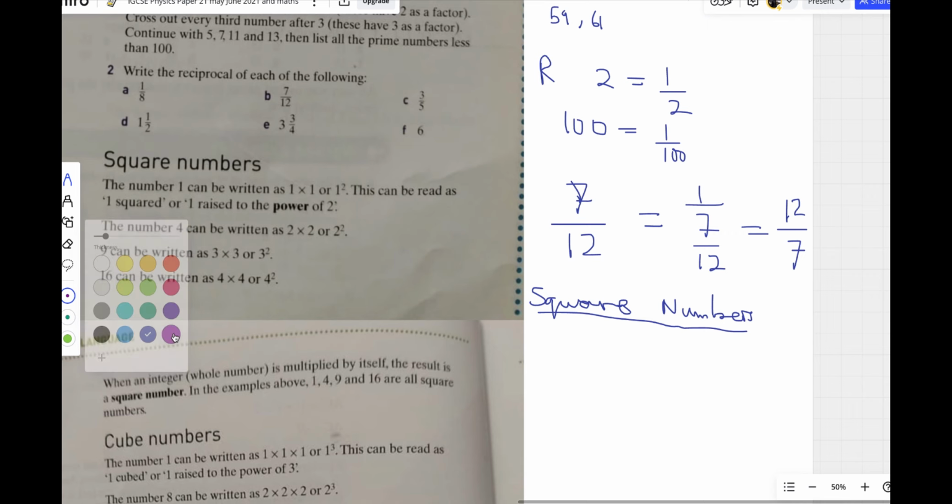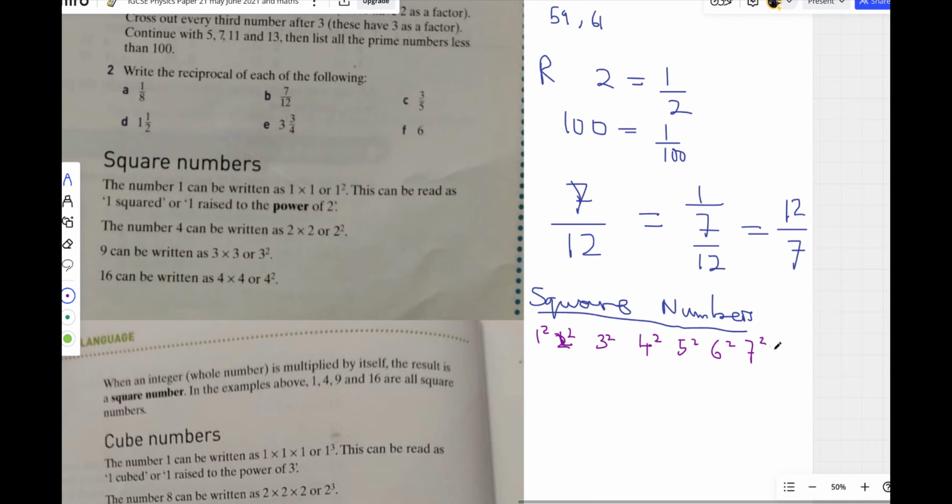Okay, if I have 1, square numbers means squaring the natural counting numbers 1, 2, 3 you've learned. So if I have 1 square, 2 square, 3 square, 4 square, I'm going to write out the numbers that are called square numbers. 5 square, 6 square, 7 square, 8 square.